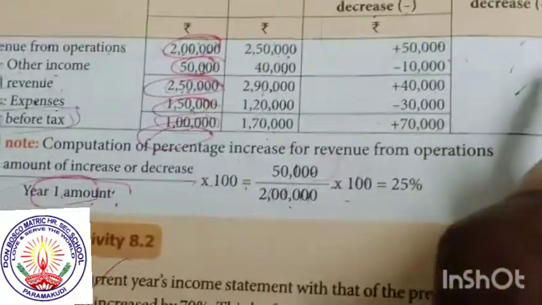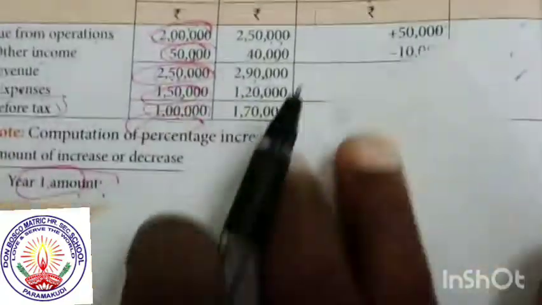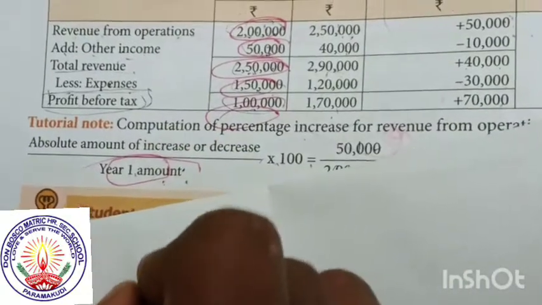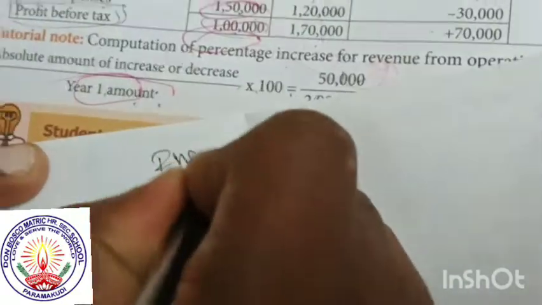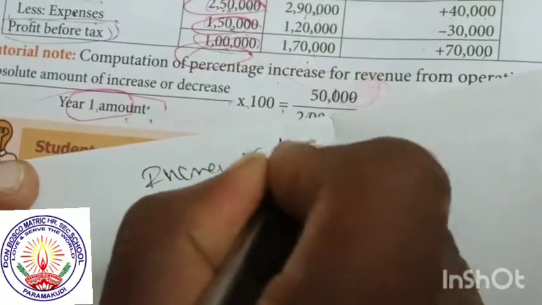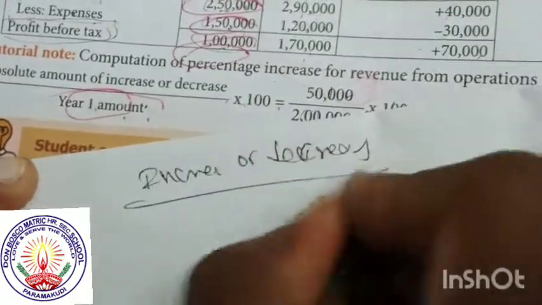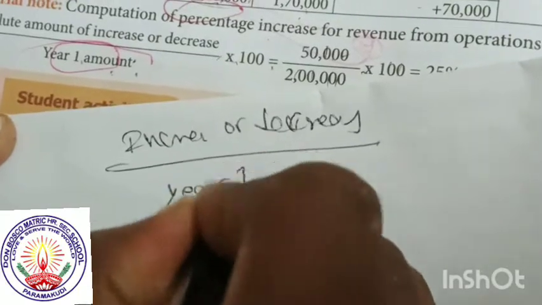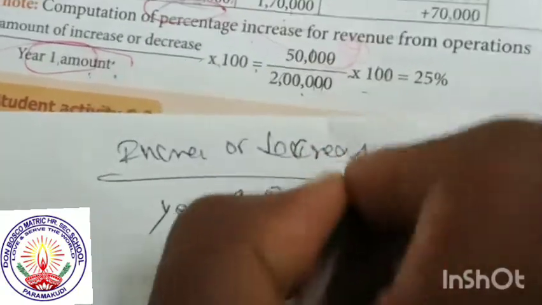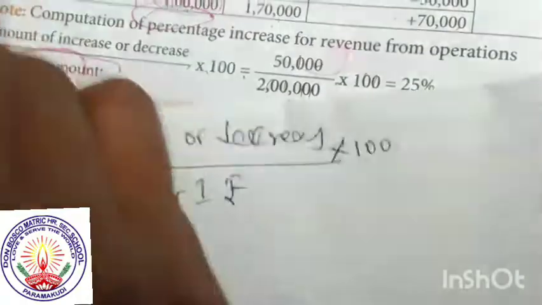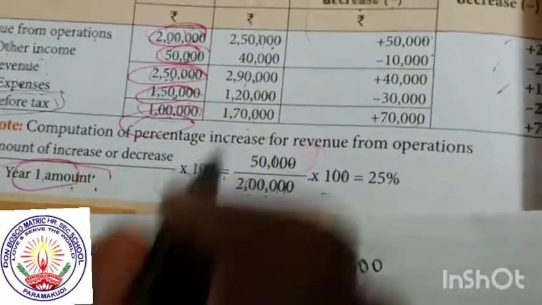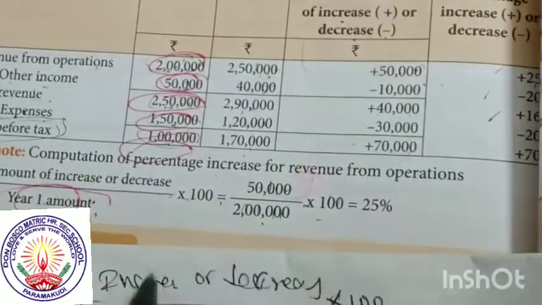Now for the first one, 25%, what formula do we take? The absolute amount of increase or decrease divided by the first year amount into 100. It is the simple formula to calculate the percentage. First, based on the first column, see whether it is an increase or decrease.